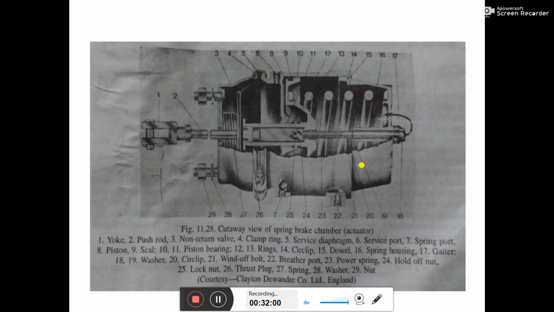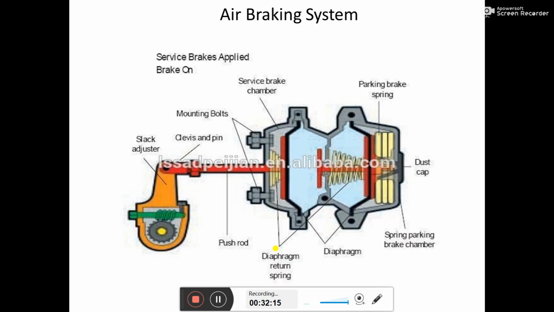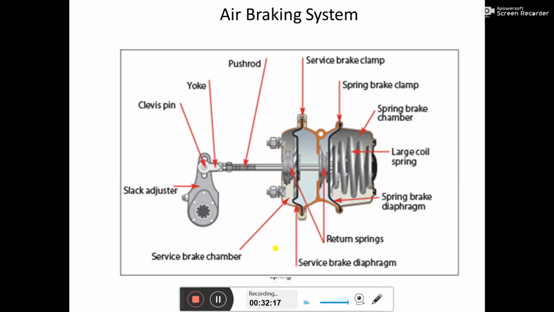So this is how it actually looks, okay. It is having such a thing, and the name of each component is present over here. Very simple. This is very simple, how the air brake is working. I think you have understood the construction and working of the air braking system.